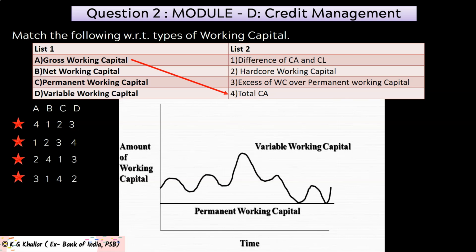The first is gross working capital, which matches with total current assets. Then net working capital matches with difference of current assets and current liabilities. Then next is permanent working capital, which matches with hardcore working capital. And lastly, we have variable working capital, which matches with excess of working capital over permanent working capital. Thus, the correct option for the given question is option A.